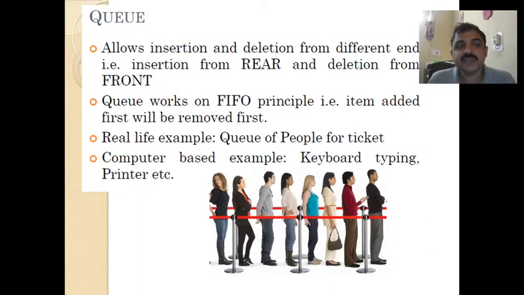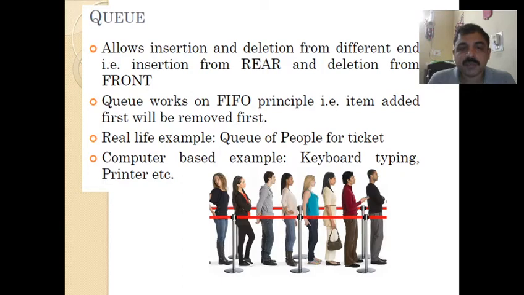Another data structure is the queue, which allows insertion and deletion from different ends: insertion from the rear end, and deletion from the front end. So a queue works on the first in first out principle. Here the item added first will be removed first. The real life example is a queue of people for tickets. You can see in this example, whoever enters first gets a ticket and goes. This is similar to the normal queue, as we say.